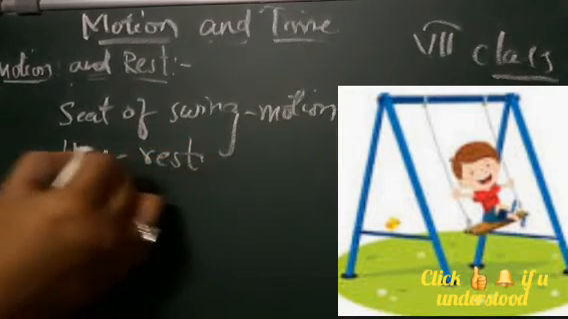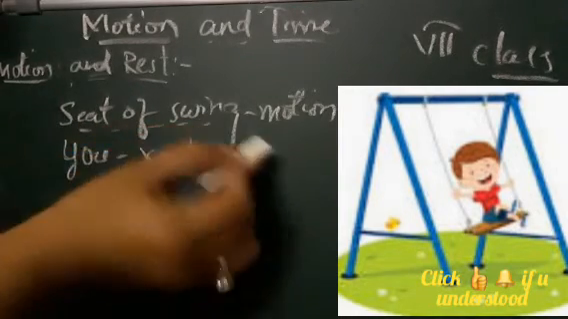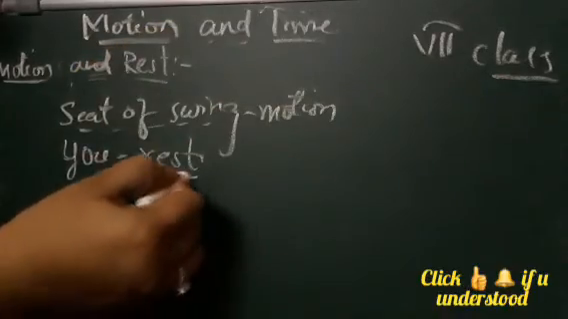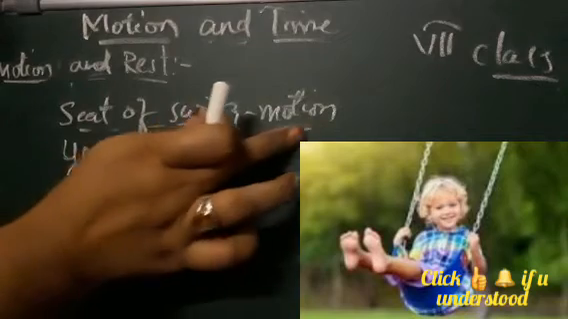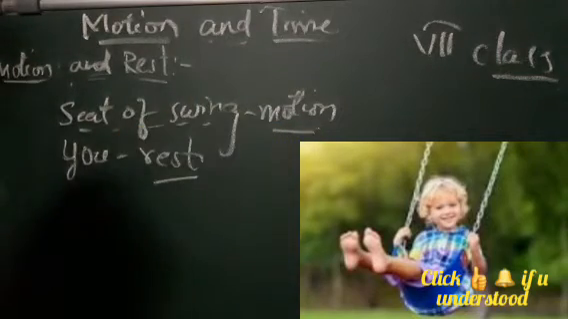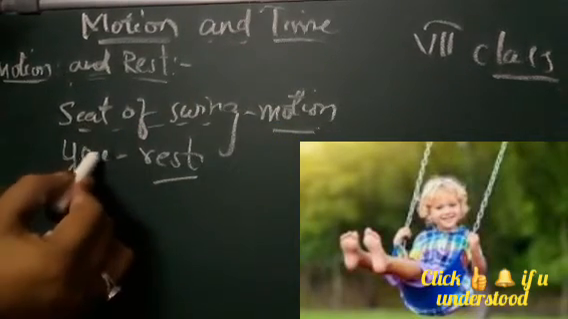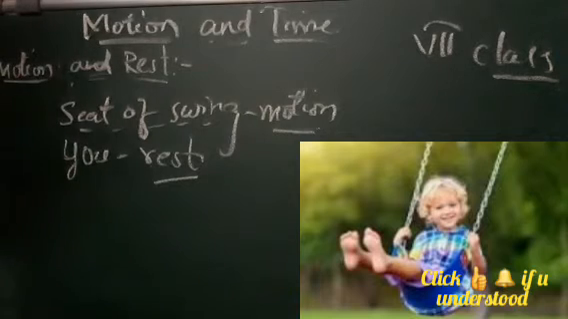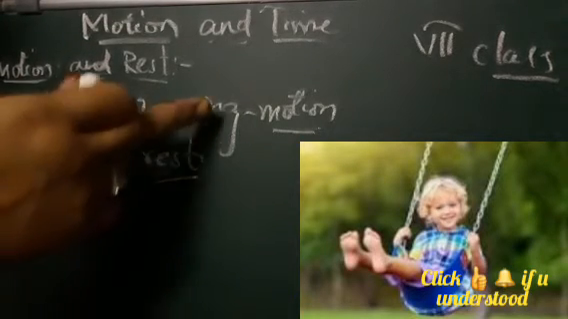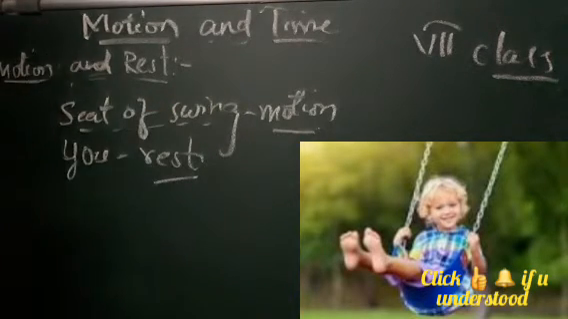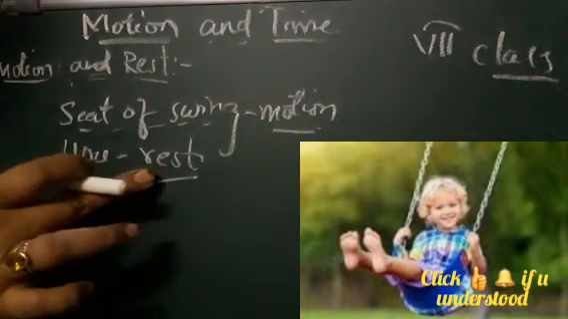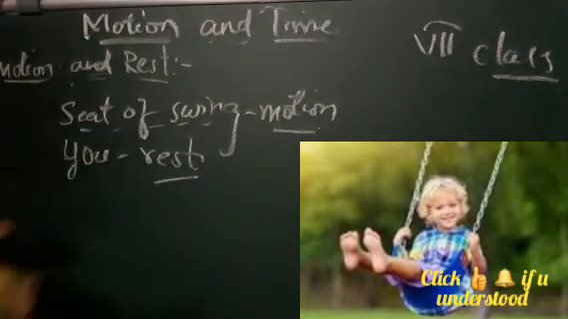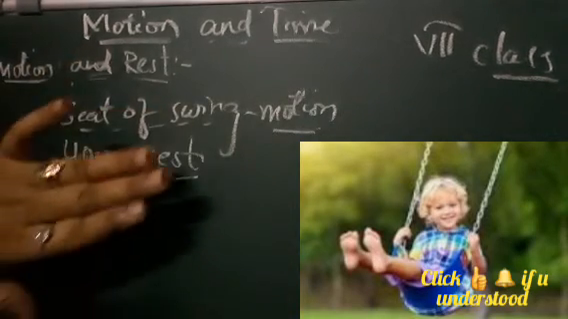You are not moving. The seat of the swing is making you move. So that means you are at rest, and the seat of the swing is in motion. Okay, that means you are swinging with respect to the seat of the swing. So you are at rest, but the seat is swinging, that is, the seat is in motion.